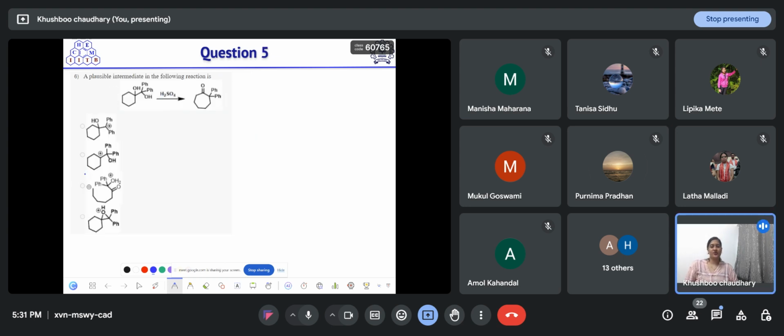So, this is the next question. Which reaction is this? We already discussed one example of this reaction. Ma'am, pinacol, pinacolone rearrangement. Yeah, pinacol-pinacolone rearrangement. So, let's find out the answer.